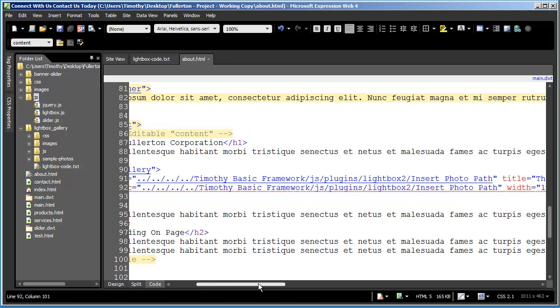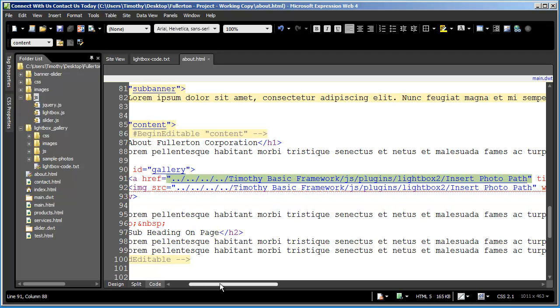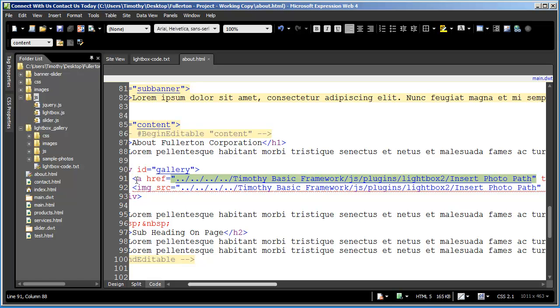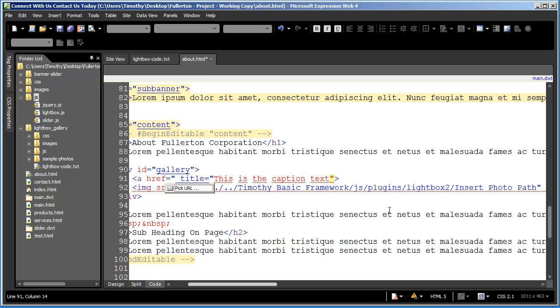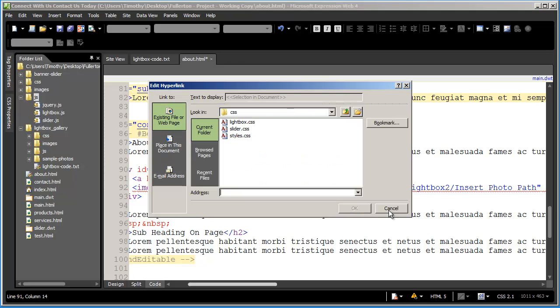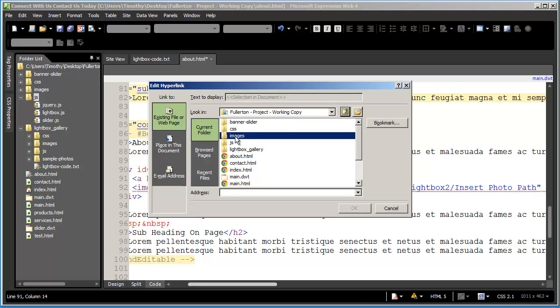So I'm going to highlight this whole line here, and again this is the href to the actual image. I'm going to type a quotation mark and do pick URL. I'm going to go up and go into my images folder.